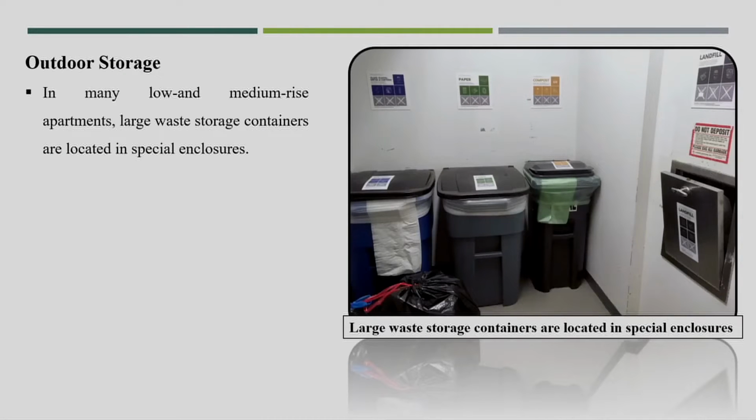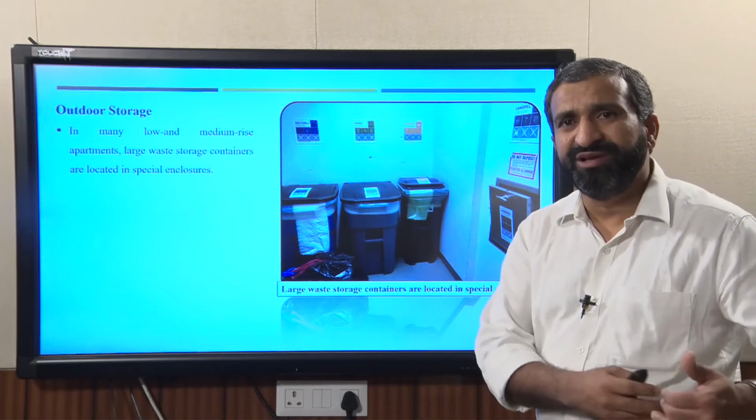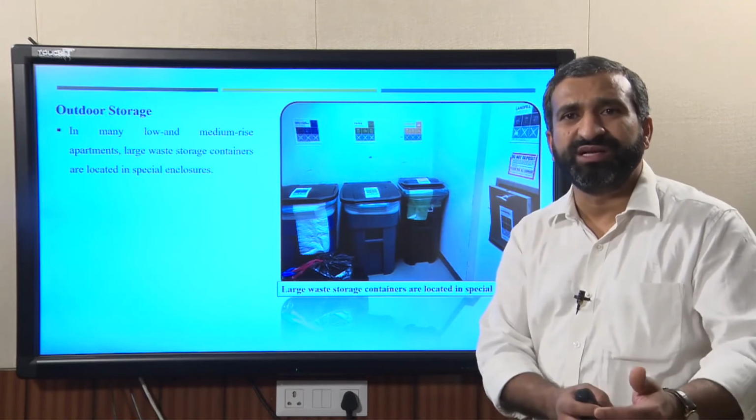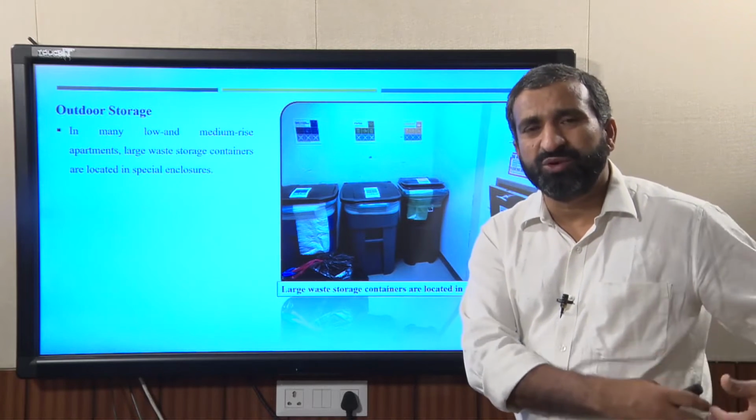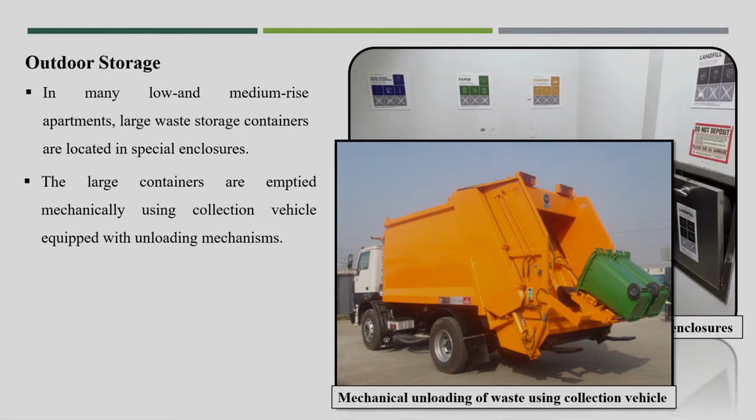Now, if those kinds of apartments do not have a basement area available for the storage of waste, they can go for outdoor storage. If there is some kind of outdoor area available, they can have outdoor storage, and the benefit of outdoor storage is that the vehicle provided by the local authority can come to that outdoor area, which is very close to the main roads, and easily collect the waste. Like here, this mechanical unloading of the waste from the collection vehicle is possible.